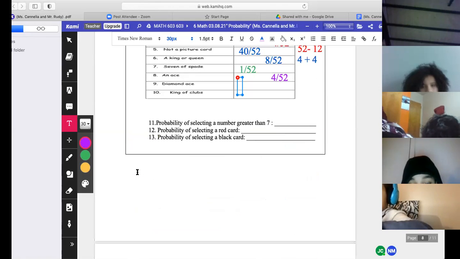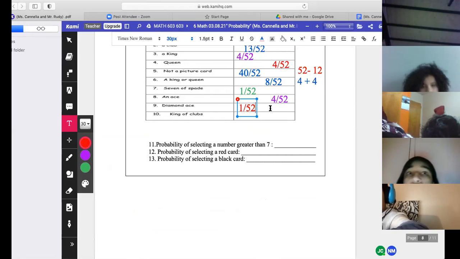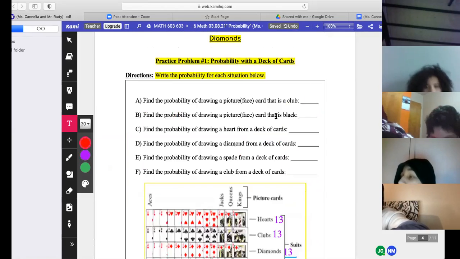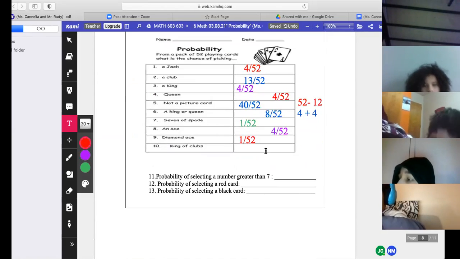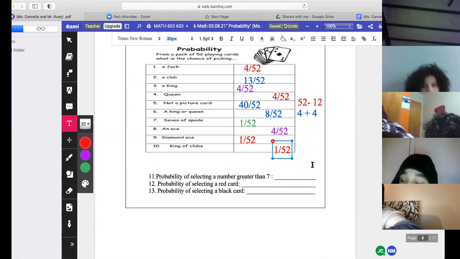I know it gets tricky, right? It does get tricky. 1 out of 52. And the last one is how many king of clubs are there? 1. Good. She got it. I'm going to have to show the visual. Perfect.